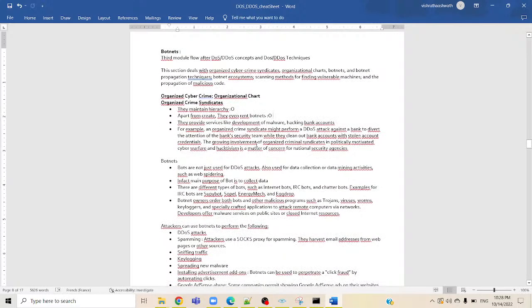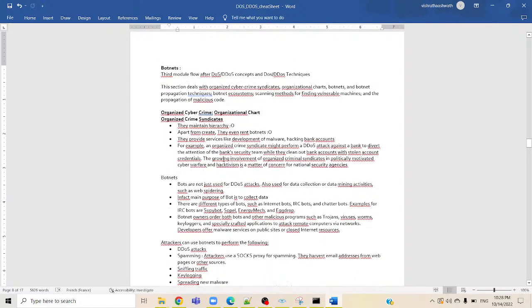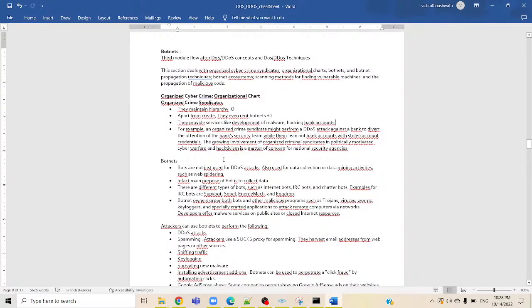They provide services like development of malware, hacking bank accounts, etc. For example, an organized crime syndicate might perform a DDoS attack against a bank to divert the attention of the bank's security team while they clean out bank accounts with stolen account credentials. The growing involvement of organized crime syndicates in politically motivated cyber warfare and hacktivism is a matter of concern for national security agencies.